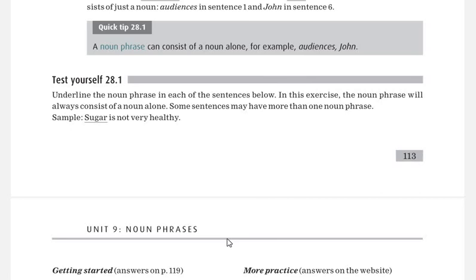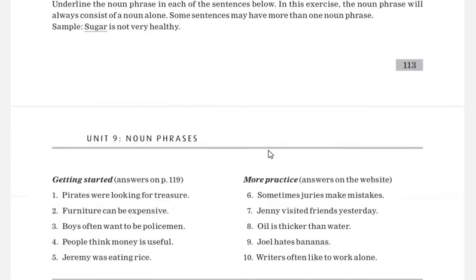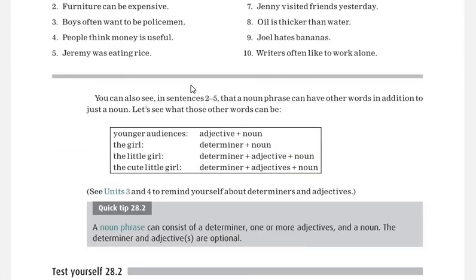This is test yourself. You have to underline the noun phrase in each of the sentences below. You can read the sentences, and these are different structures. Please make sure that all these things are clear to you, because all the other exercises will be following the same pattern. Yes, younger audience: here younger is the adjective plus noun.